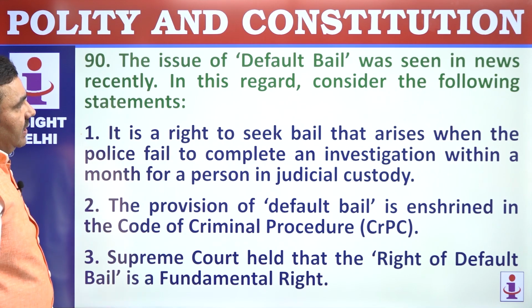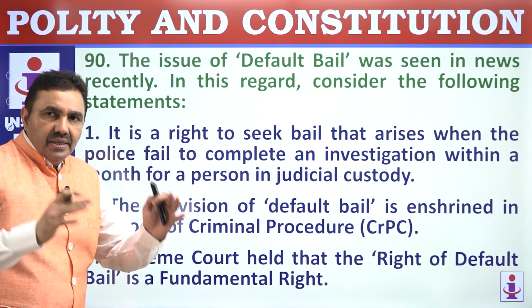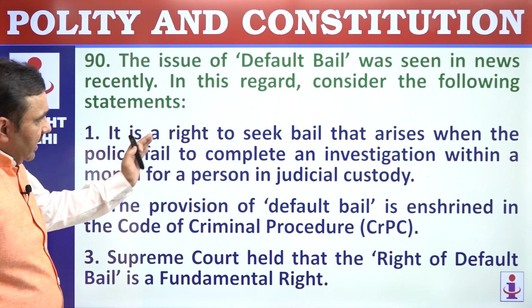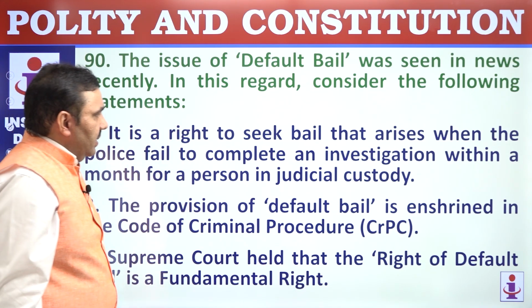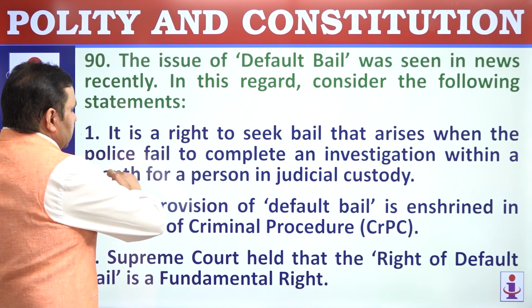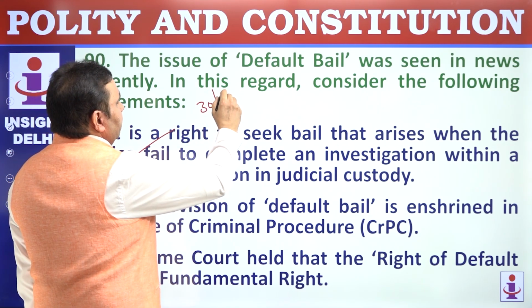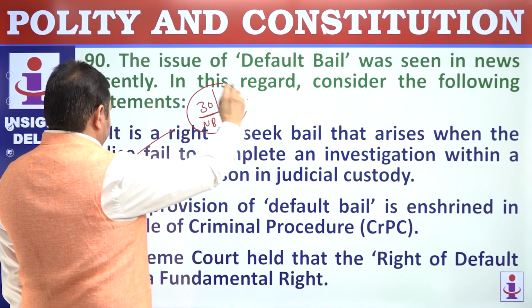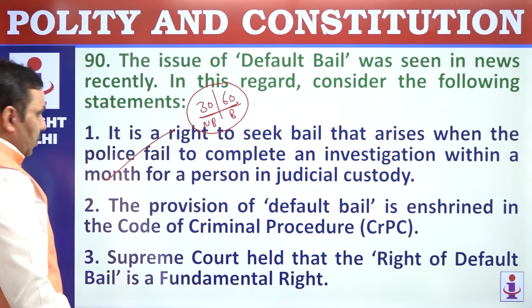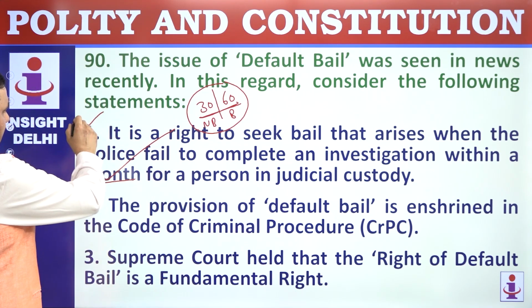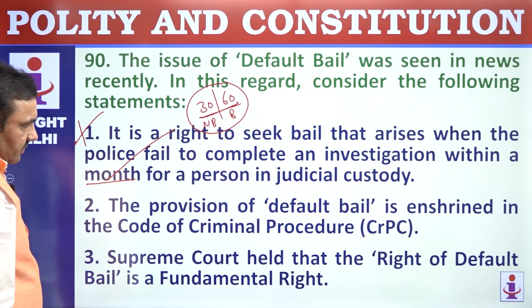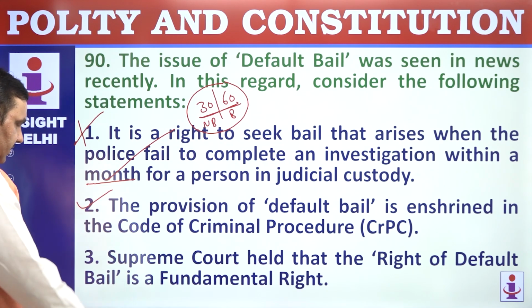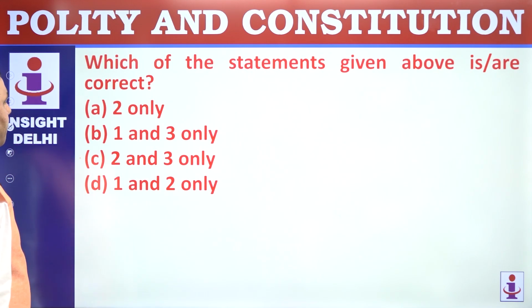90. The issue of default bail was seen in the news recently, meaning in certain conditions bail is the norm. Bail takes place automatically. It's a right to seek bail that arises when the police fail to complete investigation within 30 days for a non-bailable offense, within 60 days for a bailable offense. So this is a time that you have to remember. So it's not 1 month for all, this is 60 days for the bailable one. The provision of default bail is enshrined in CrPC, correct? The Supreme Court held that the right to default bail is a fundamental right. That's correct. 2 and 3 are correct here. Option is C.